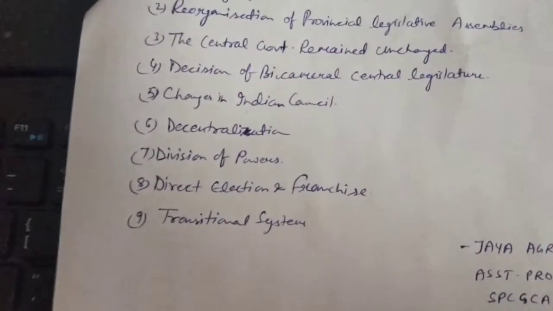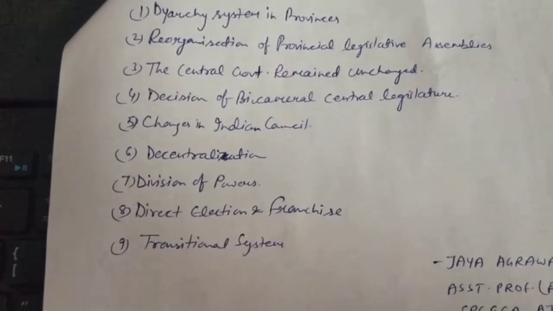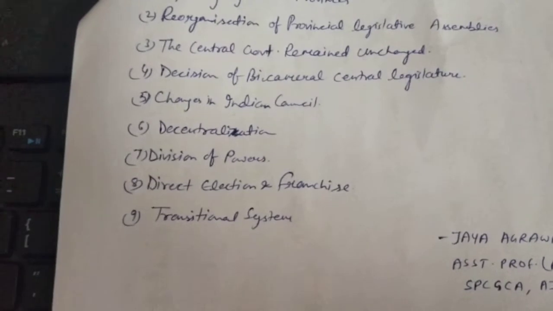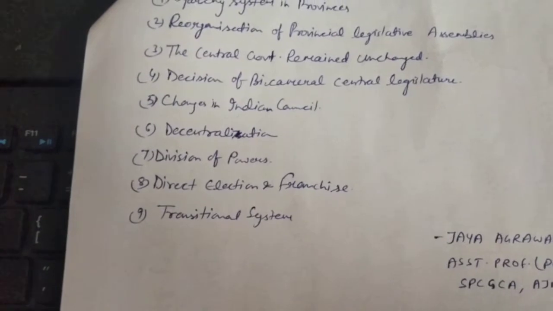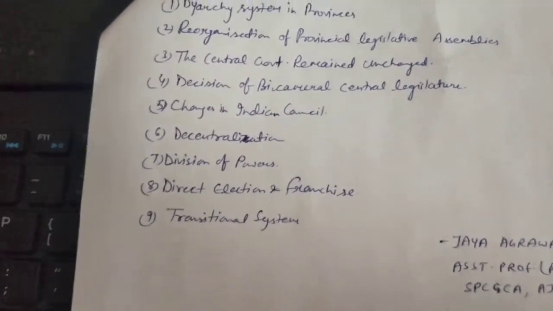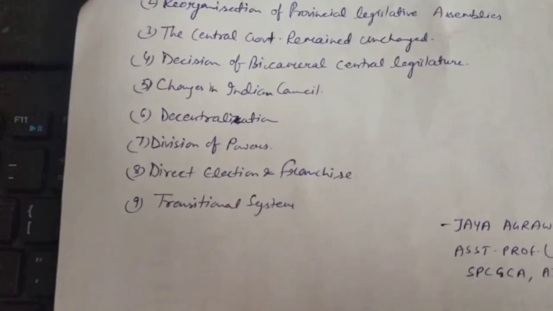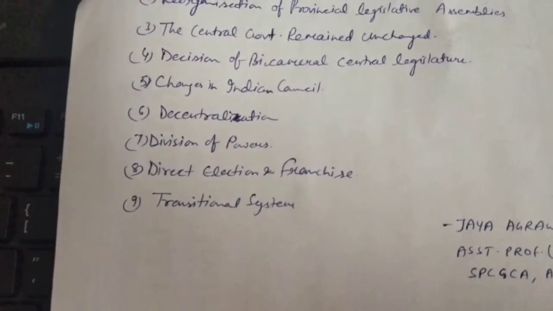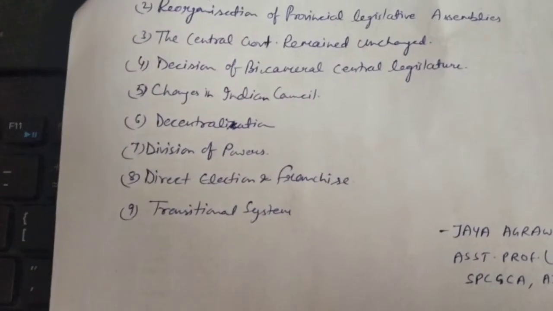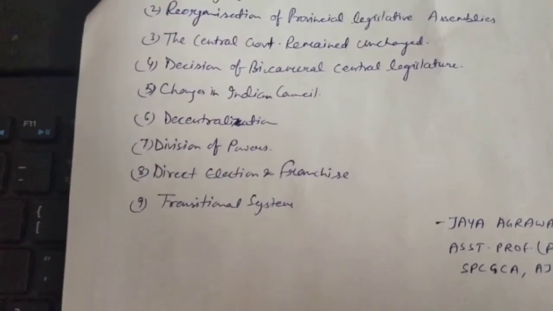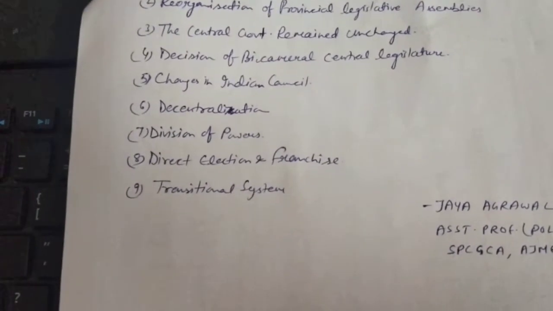And the next one is the decision of a bicameral central legislature. Two houses were there. First one was the Council of State, and second one was the Central Legislative Assembly. Next one is changes in the Indian Council were introduced here, and the number of members was decided according to this act. For this Indian Council, maximum was 12 and minimum was 8, and the tenure for this Indian Council was decided as 5 years. And next one is decentralization.